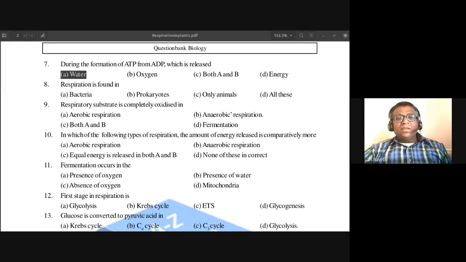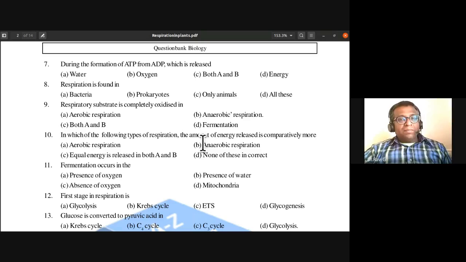Respiration is found in bacteria, prokaryotes, only animals, all of these. So where is respiration found? In all these organisms, they are found. Respiration is found in bacteria, prokaryotes, all of these, you can notice that.